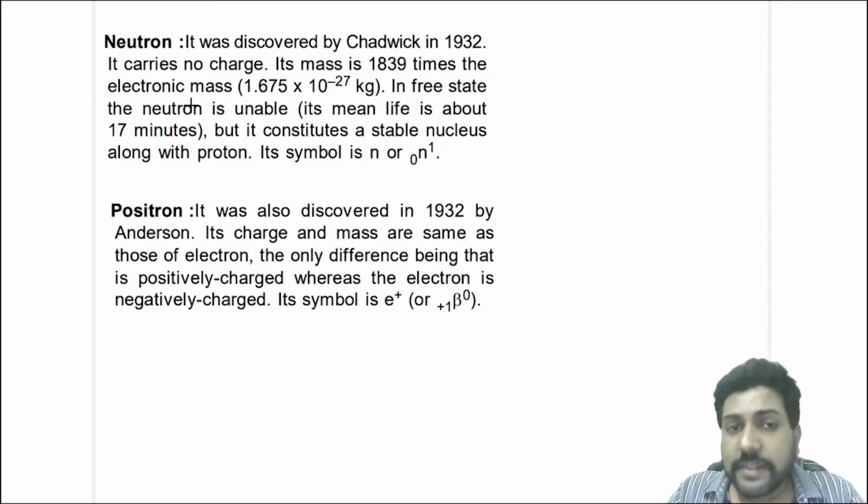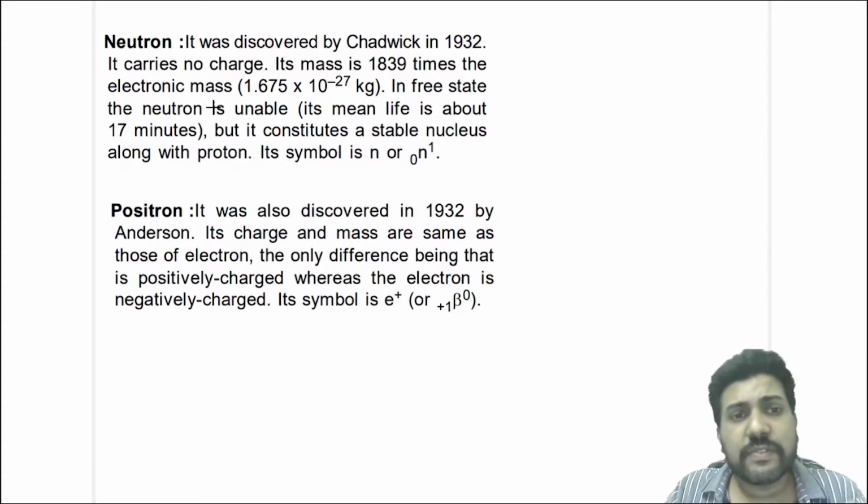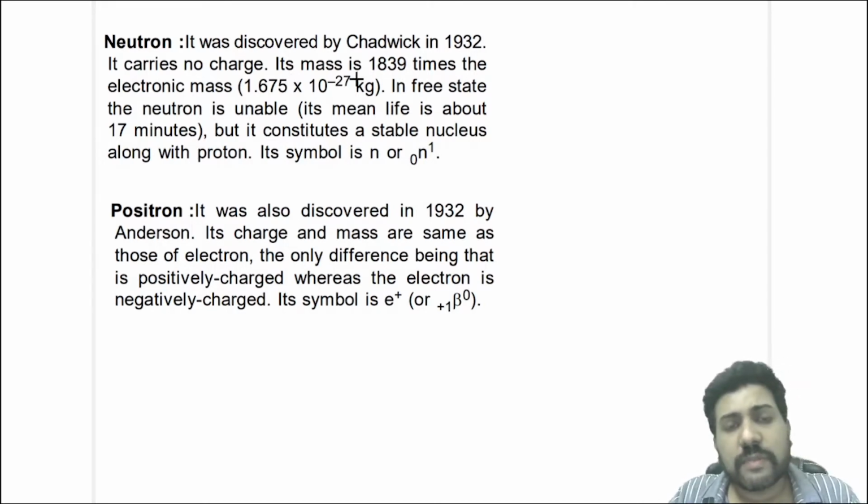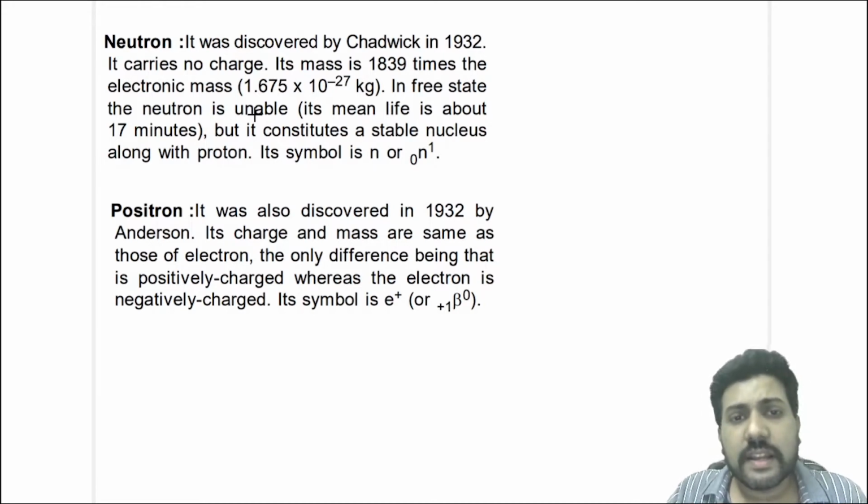The neutron carries no charge, so it is electrically neutral. We have discussed the properties of neutron in the previous class. The mass of neutron is approximately 1840 times the mass of electron, right?